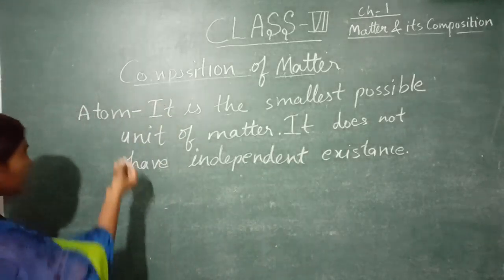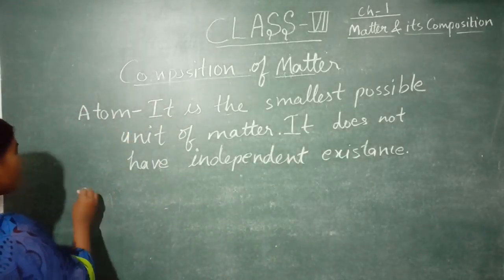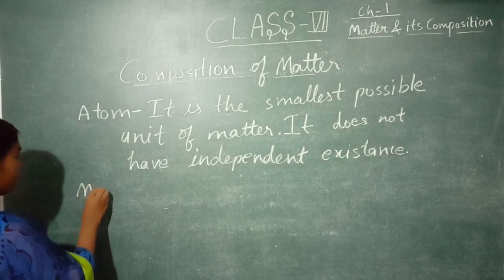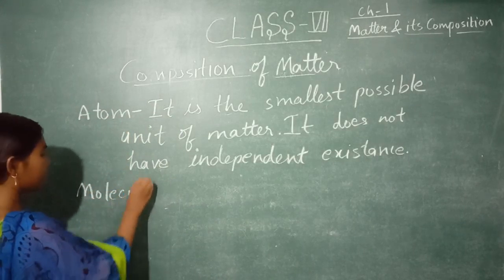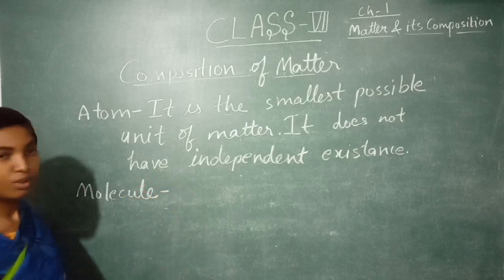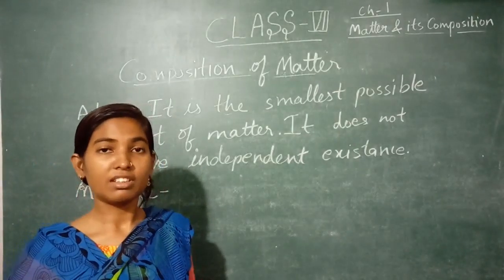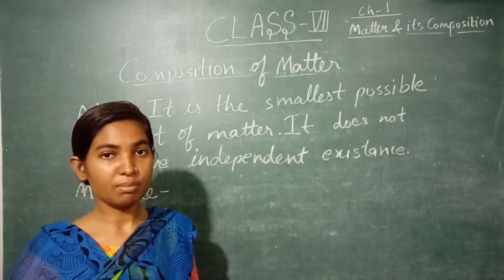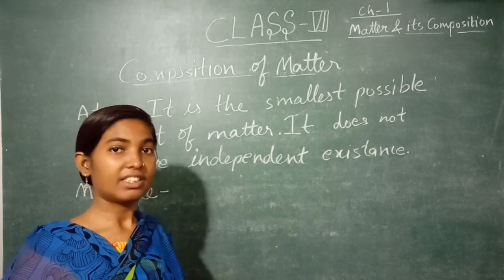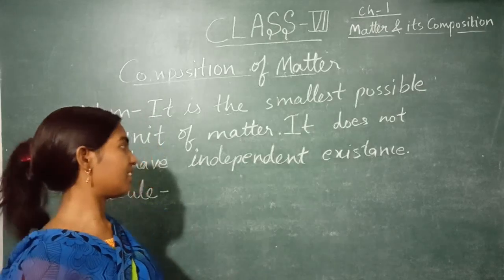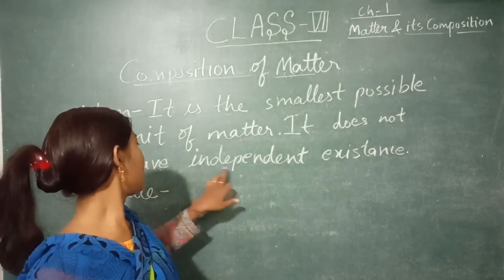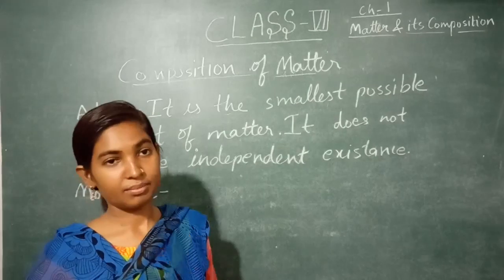So after atom we will come to know molecule. Molecule is also a smallest part, but it has independent nature, means it is found with independent existence.